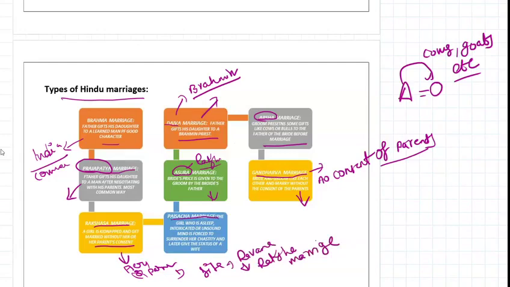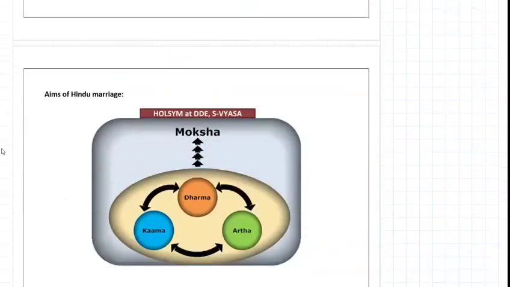Paisachika marriage. The girl who is asleep, intoxicated or of unsound mind is forced to surrender her chastity and later given the status of a wife. She doesn't even know that she has been raped by some person, but it is done. This is what is called the Paisachika marriage. Okay. These are the types of Hindu marriage systems.